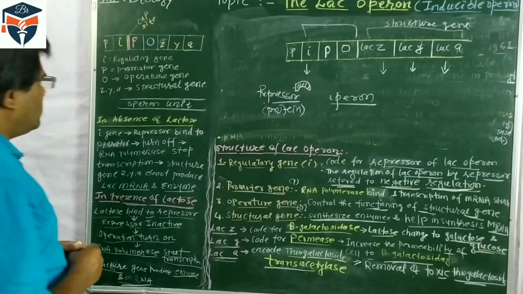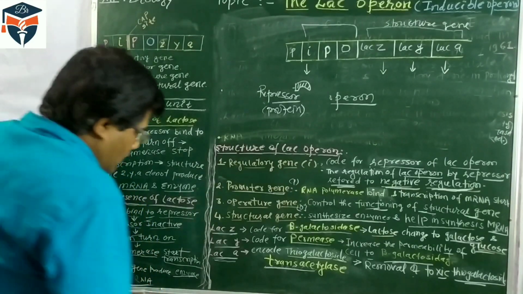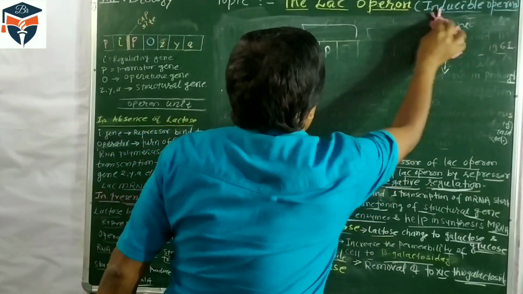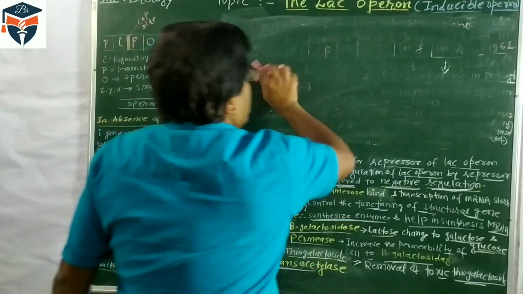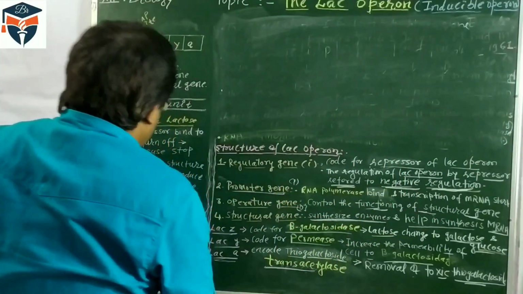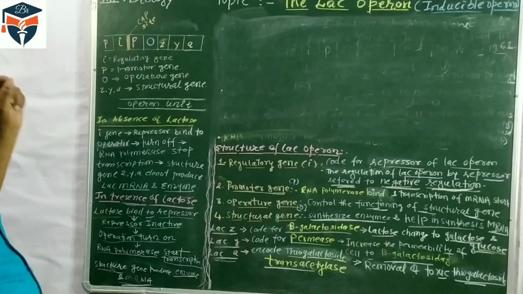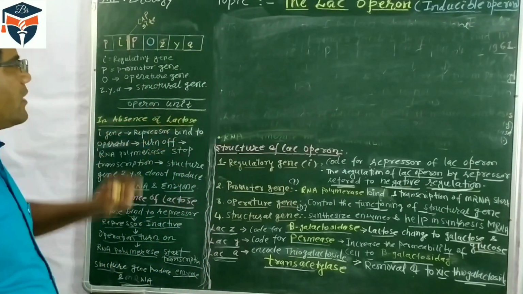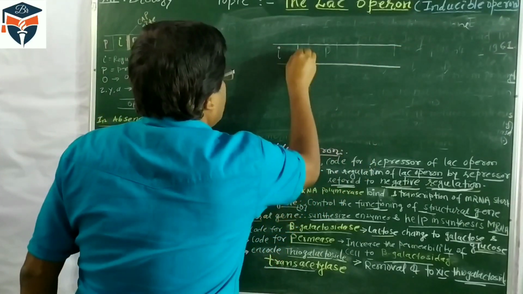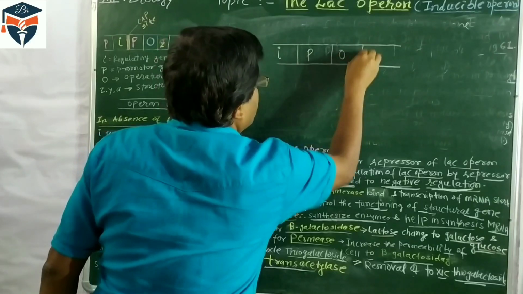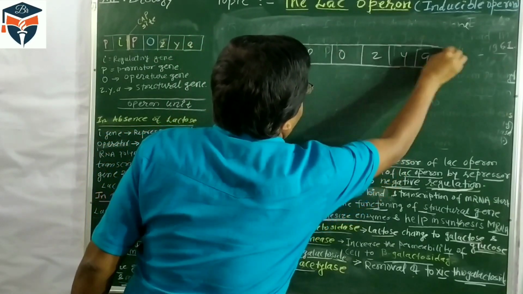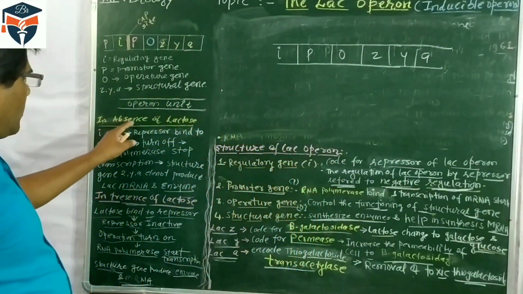Now we have to study, as I told you, lactose is an inducer. It means it induces the process of protein synthesis. So what happens in the operon in absence of lactose? So in absence of lactose, we have I, P, promoter, operator, and Z, Y, and A, the structure genes.